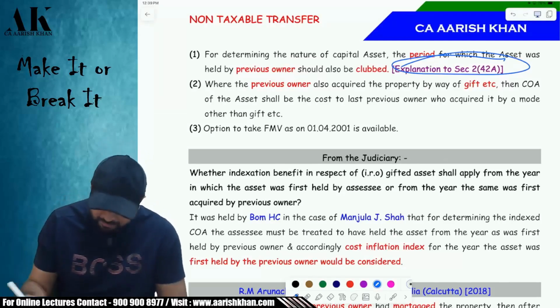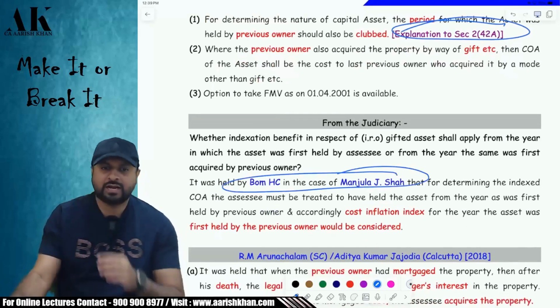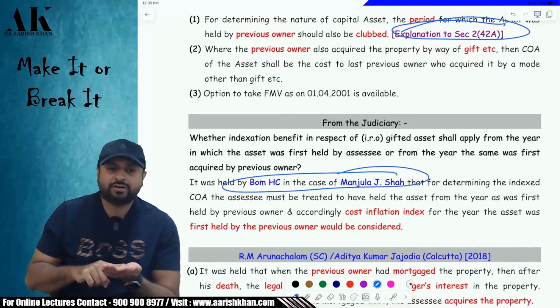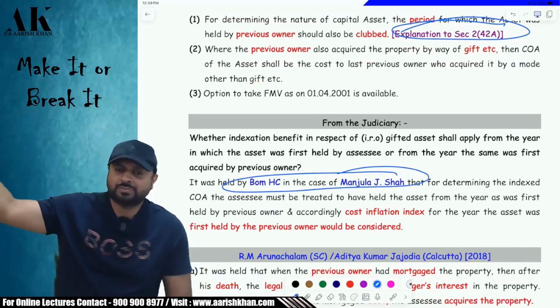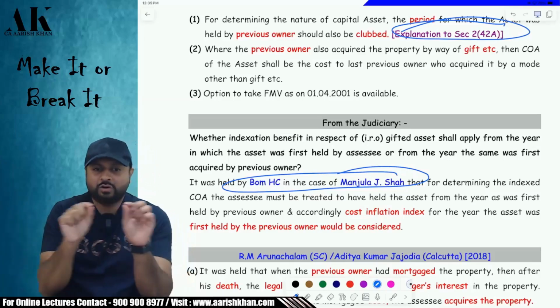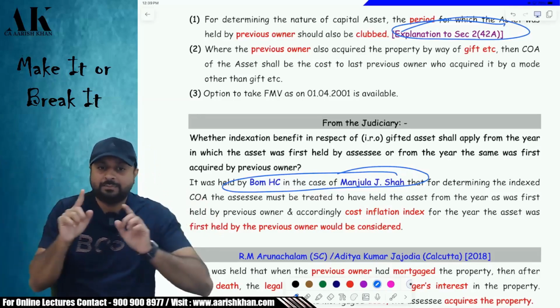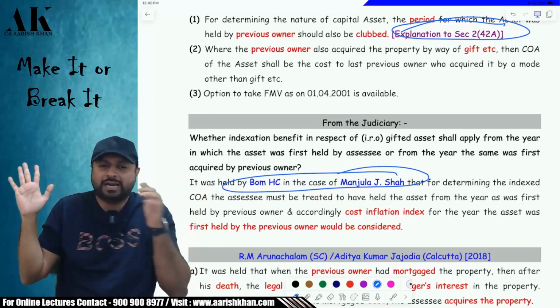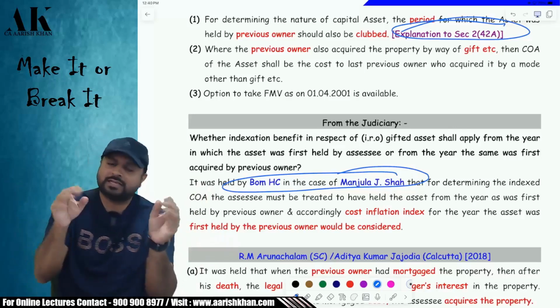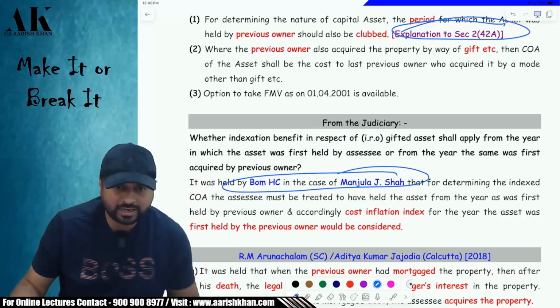But the Bombay High Court, in the case of Manjula Shah, says that the indexation should be counted from the day on which the previous owner bought the asset, that is, the day on which your father bought the asset. Correct? So these are the two views. Here there is a confusion. But there is no confusion in clubbing of period. Period will be clubbed 100%. Everybody says that. But indexation from where to take? There is a confusion, and both views are correct.